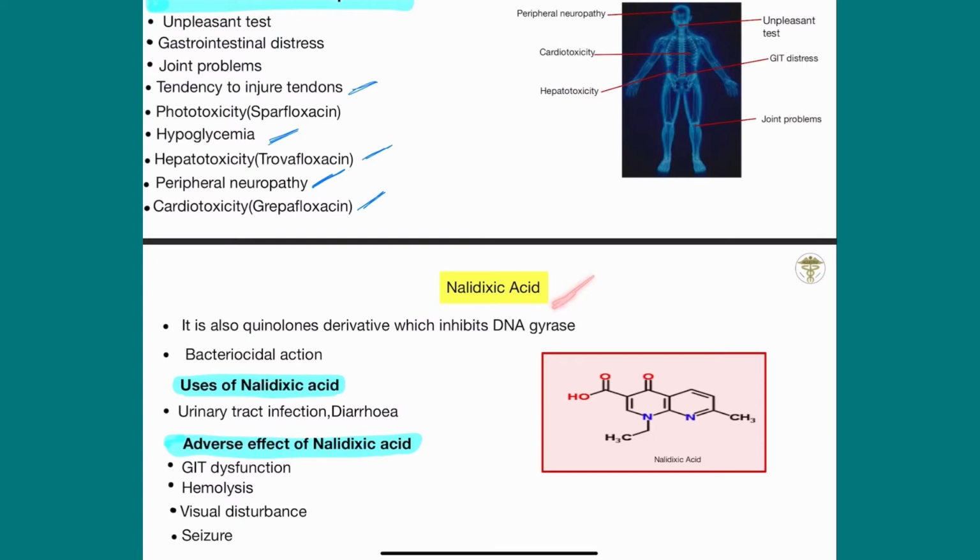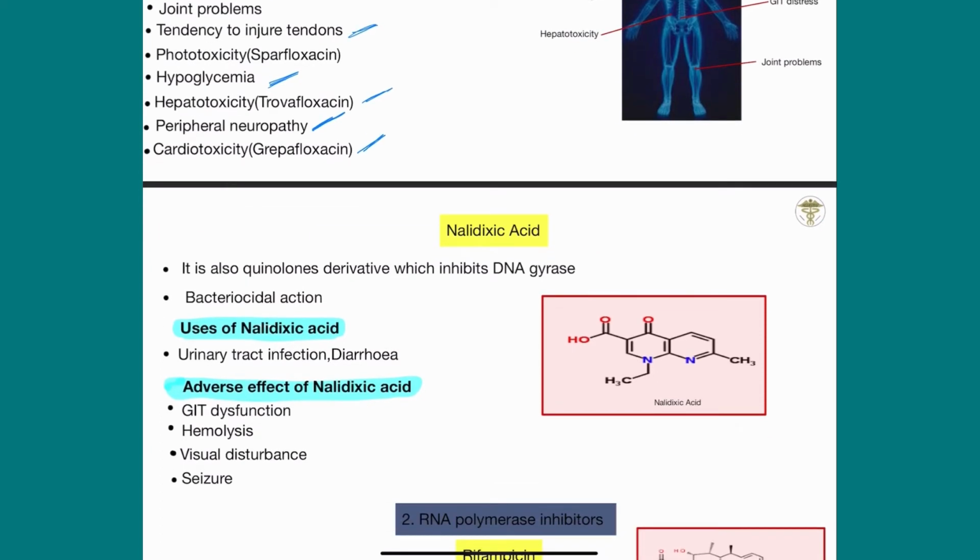Now the second drug is nalidixic acid. Nalidixic acid is also a first group drug that inhibits DNA gyrase, which causes inhibition of the replication of DNA in the bacteria, and it is also bactericidal in action. There are not many uses of this drug. It is used only in urinary tract infection, and sometimes it is also used in diarrhea. So these are the uses of nalidixic acid.